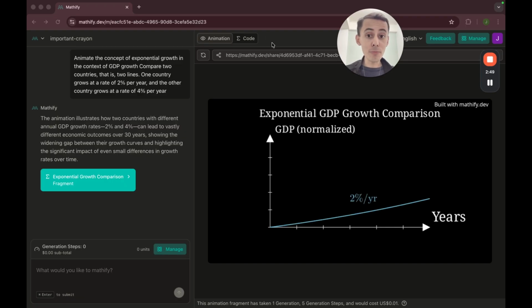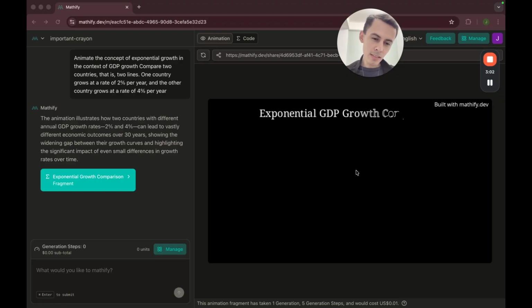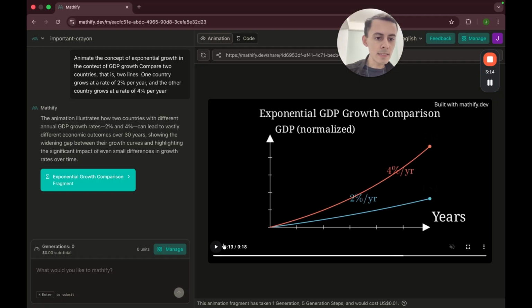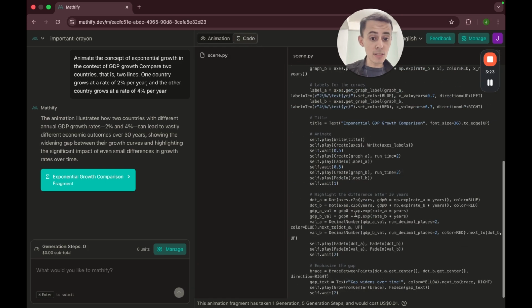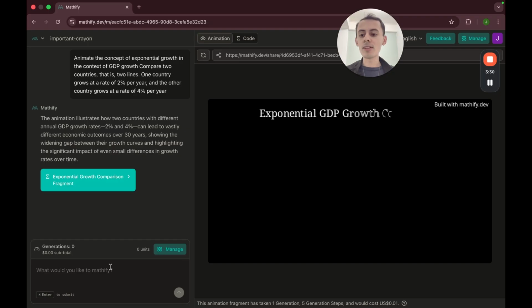One way of making improvements is by looking at the code. For example, I would like to move the red label a lot to the left, and the other one, let's see. I want to move this one. I could move it a bit to the right. Yeah, so we move this one here and this one here. We can go to the code and make the changes. You can change this code, but I'm going to ask it to modify it.